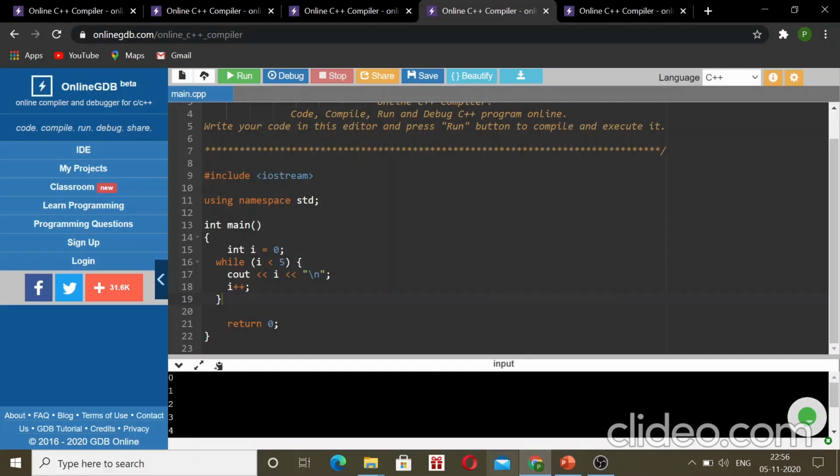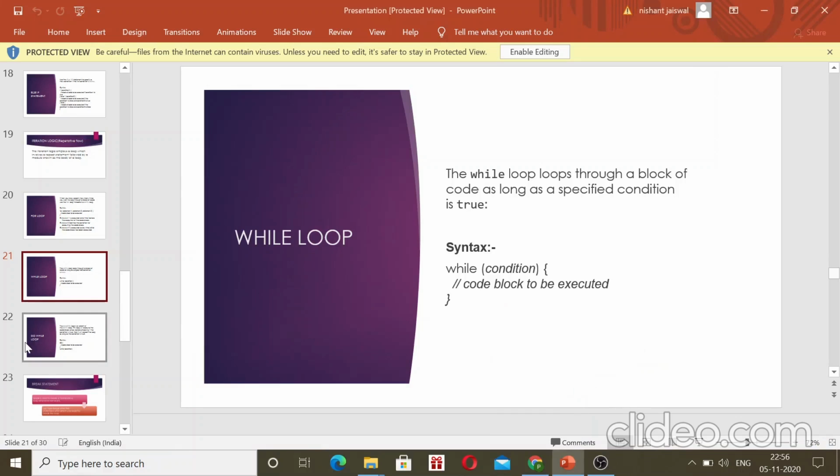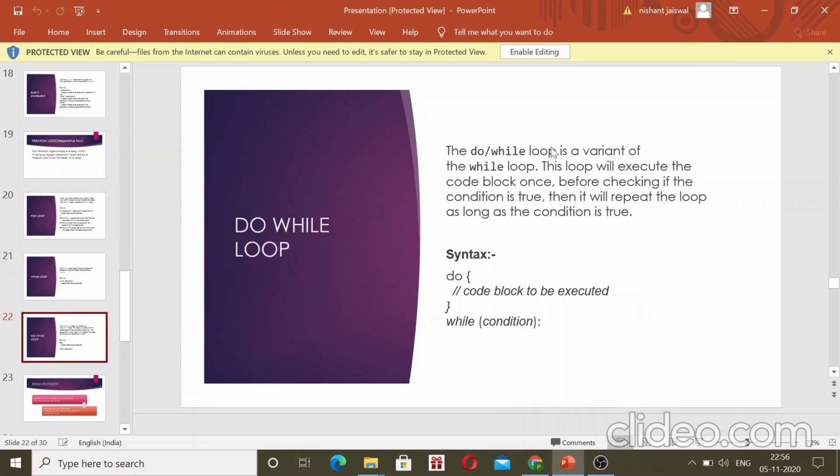So now let us see the do while loop. The do while loop is a variant of the while loop. This loop will execute the code block once before checking if the condition is true. So it will not check the condition at least once. It will execute the code block. Then it will repeat the loop as long as the condition is true. The do, and then it will execute this block, and then it will check the condition. And when the condition becomes false, it will stop executing the code block.